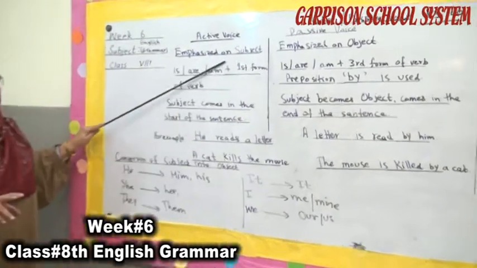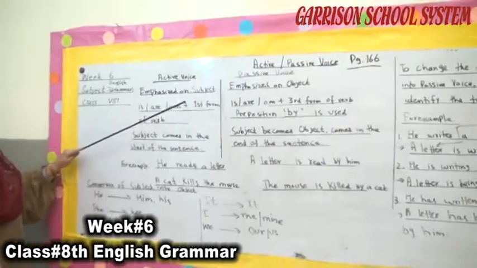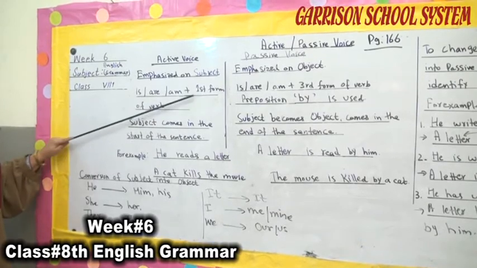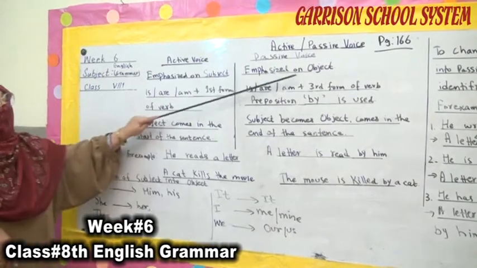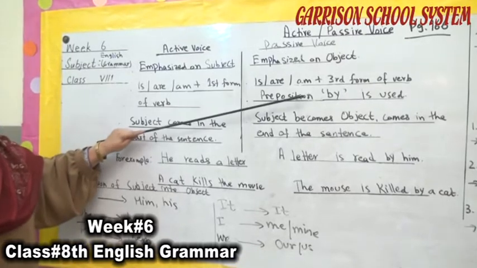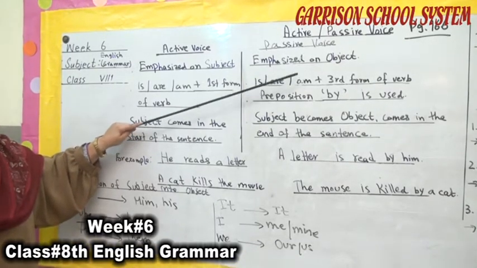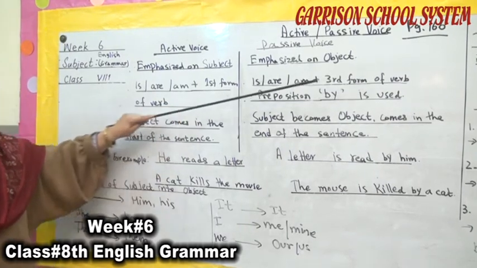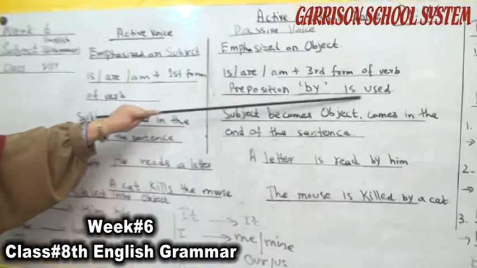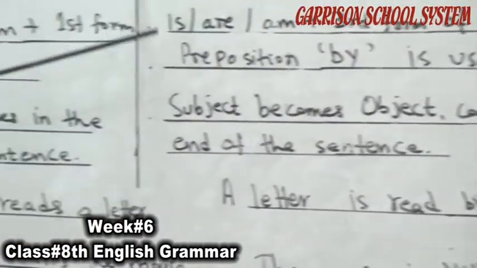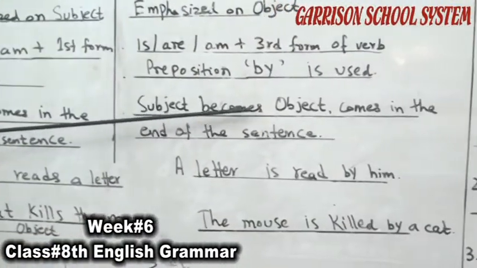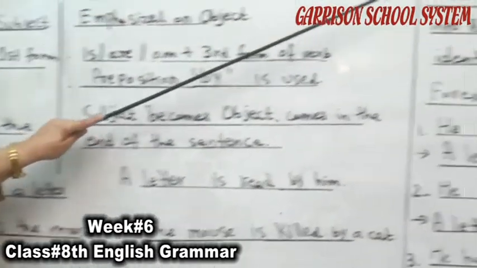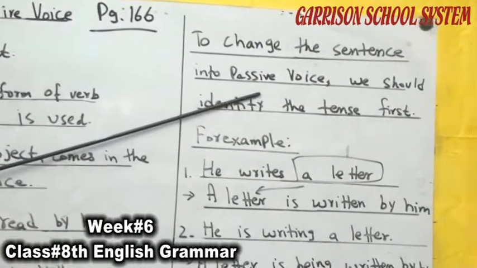The emphasis changes from the subject to the object. In active voice: is, am, are, was, were, shall, will plus the first form of the verb. But in passive voice: is, am, are, was, were, shall, will plus the third form of the verb. The preposition by is placed before the object, and the subject becomes the object, which comes at the end of the sentence. So to change a sentence into passive voice, we should identify the tense first.